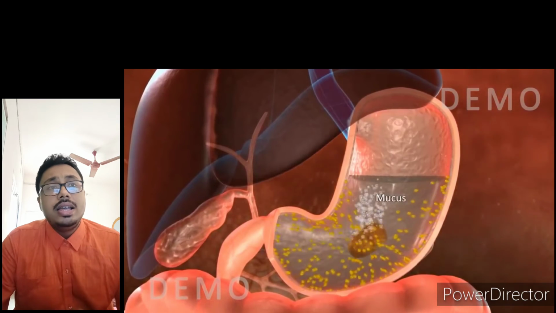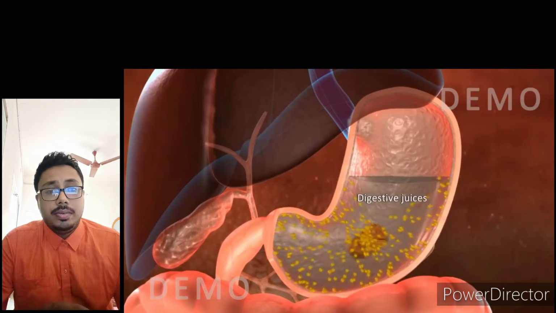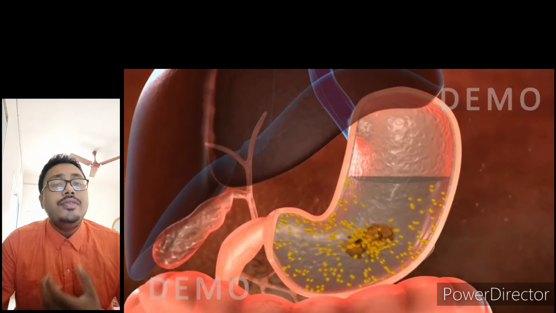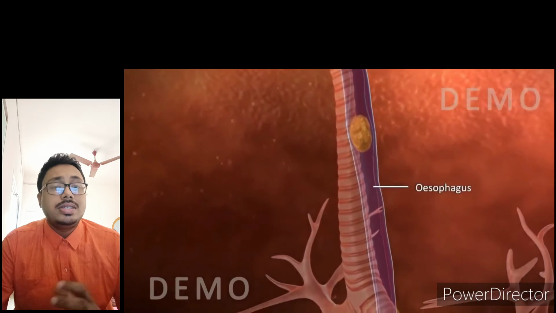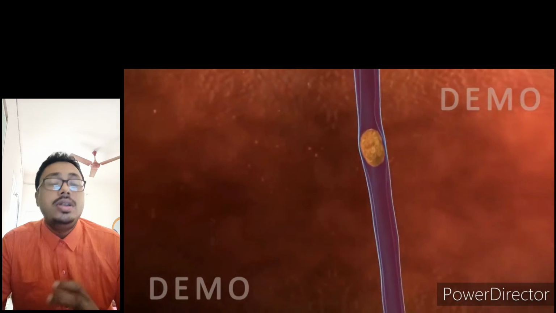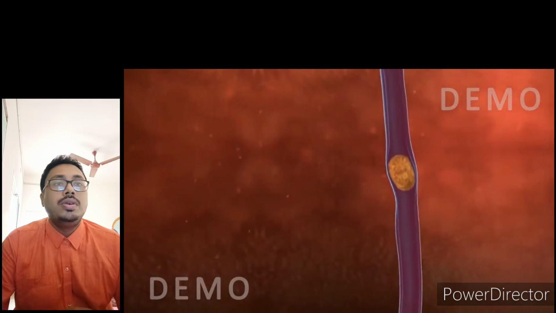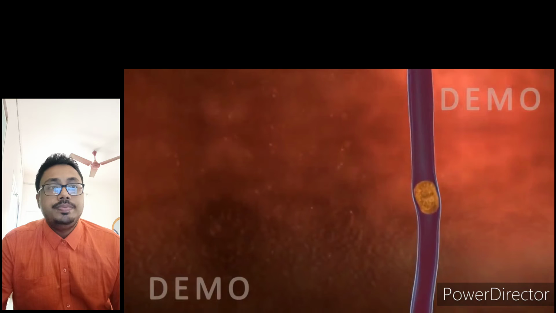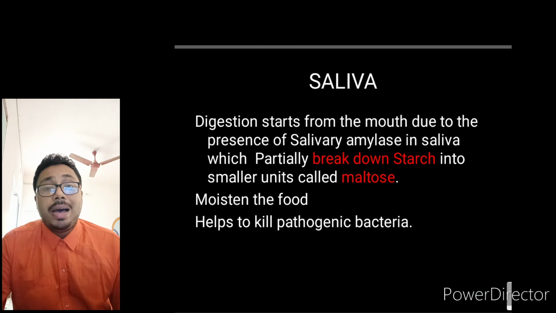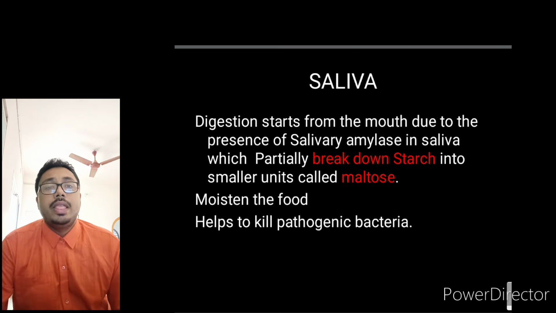Digestion first starts in the mouth, in the buccal cavity, where the saliva mixes with the food and breaks down the starch present in the food into maltose, which is a simple form of sugar molecule. It also moistens the food. It helps to kill some pathogenic bacteria. Pathogenic bacteria means harmful bacteria.